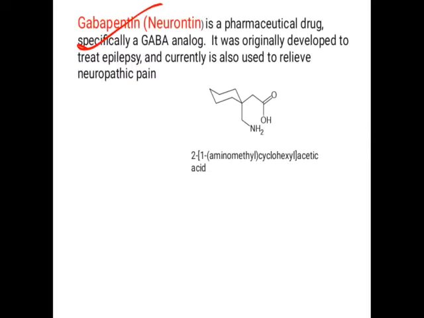It is also a GABA analog, and it is also responsible for enhancing the biosynthesis of GABA.